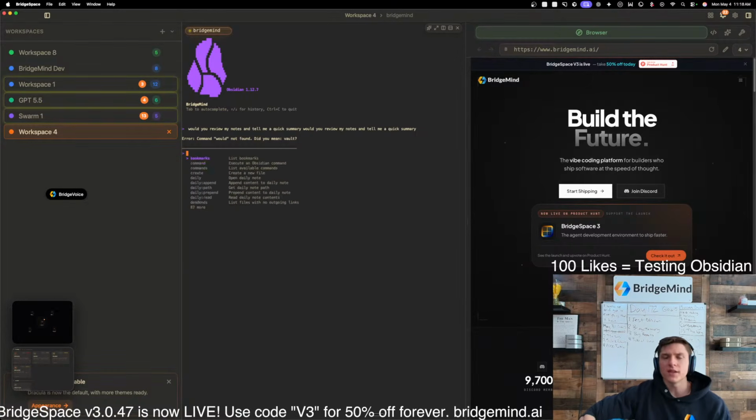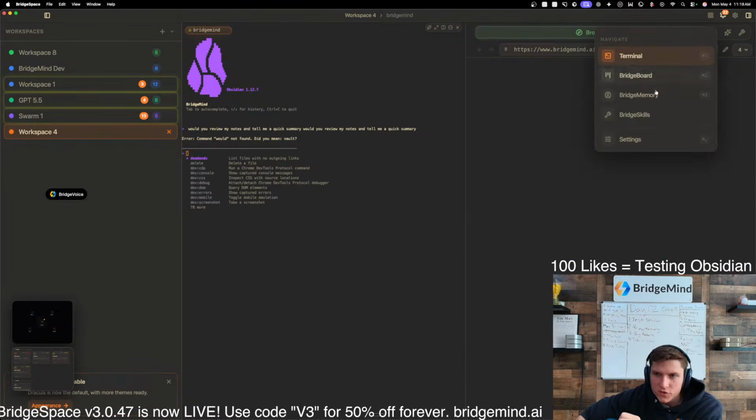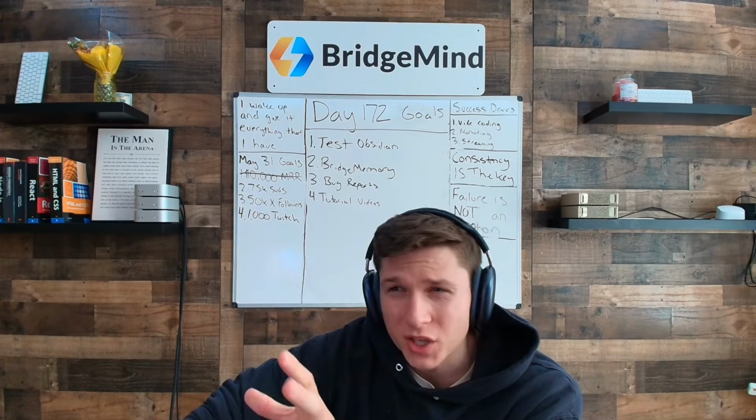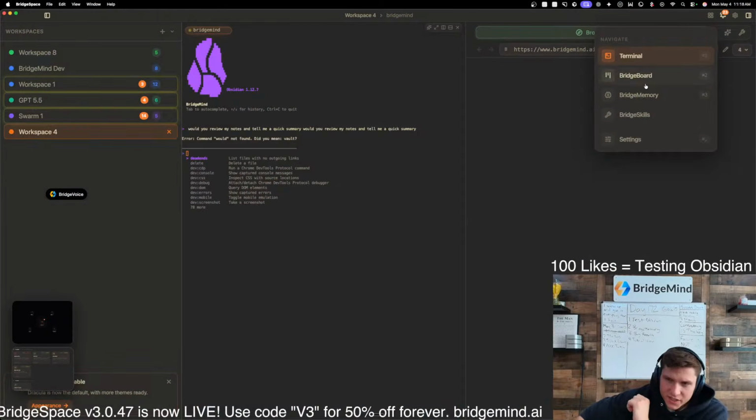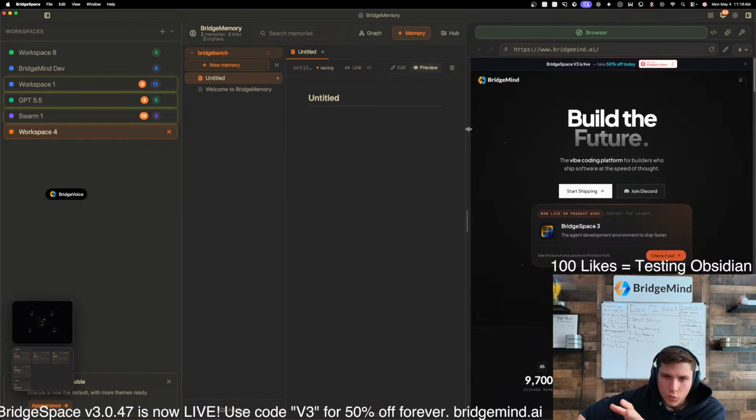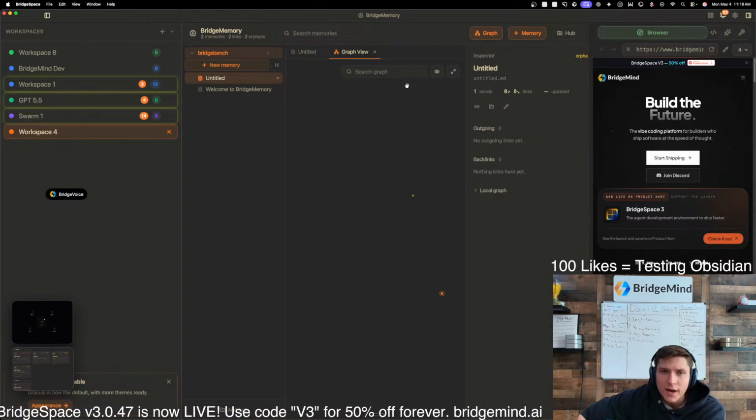Because I do think, and why are we looking at Obsidian? Okay, why are we looking at Obsidian? I'm just gonna answer that question right here real quick. I'd like to build a BridgeMemory feature into BridgeSpace, and that's gonna be the main purpose of today's stream. If you look over here, this is actually already rolled out to Ultra users. So we're gonna roll it out to Pro users and maybe basic users of BridgeMind. If you already have a BridgeSpace subscription, you can use this right now. I'm not really using it, but you can look here. We're gonna polish this up so that there's an actual skill for it, but you can see that BridgeMemory is something that we're now working on.